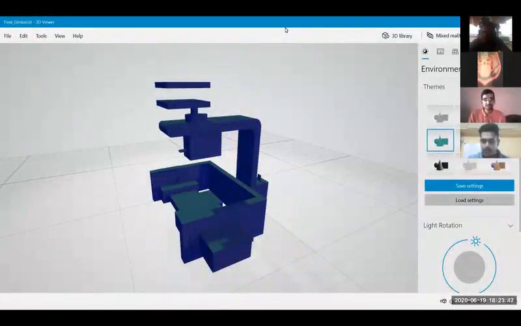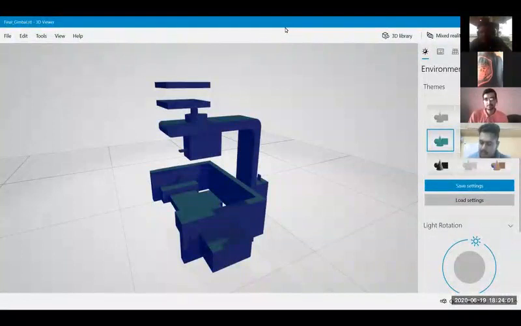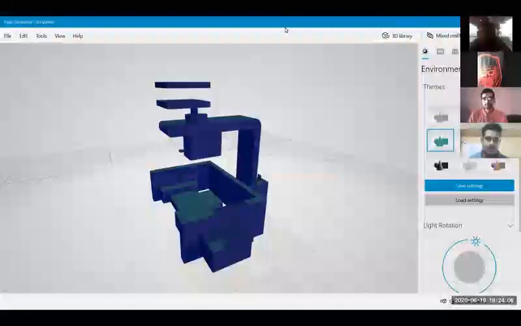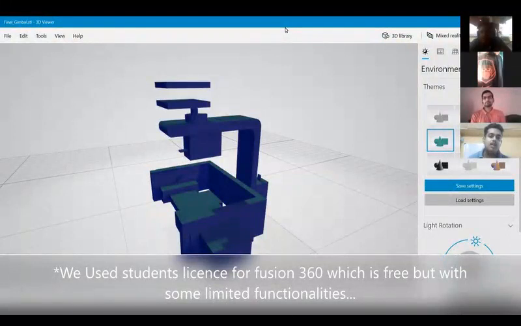One more question I want to ask. Very nice work, Saurabh. You have done very nice work. Thank you, sir. Is that designing software open source or does it require some licensing? No, sir. Both the softwares, Fusion 360 and 123D Design, from Autodesk, are open source softwares.